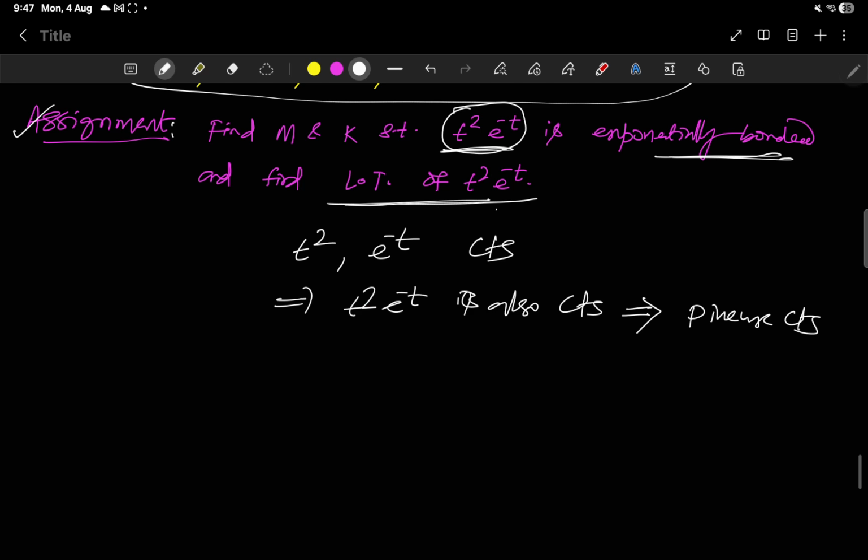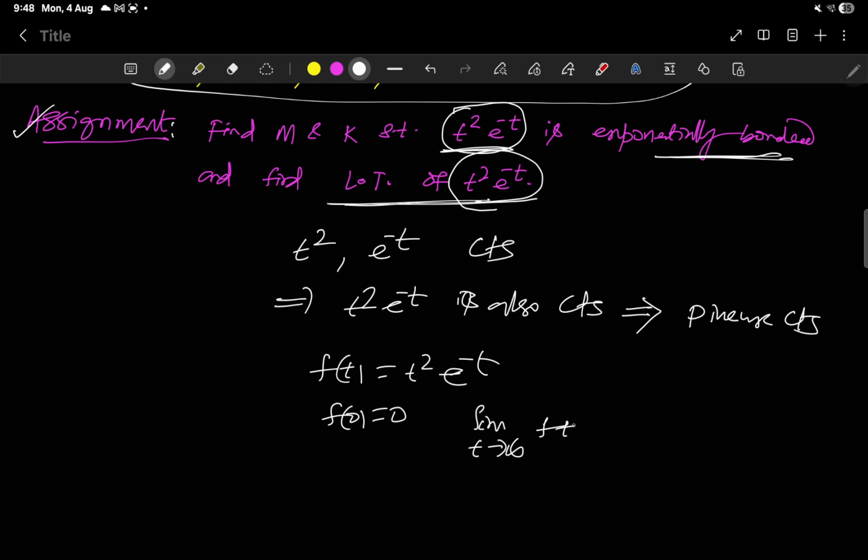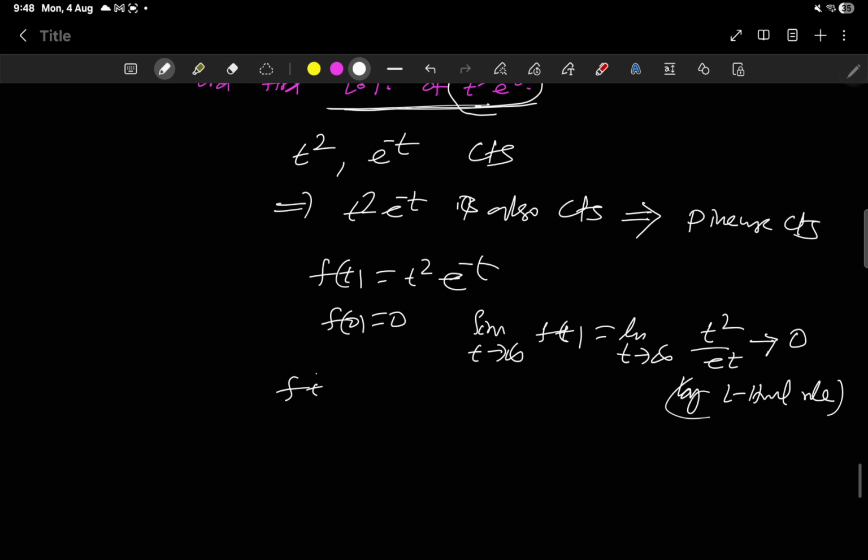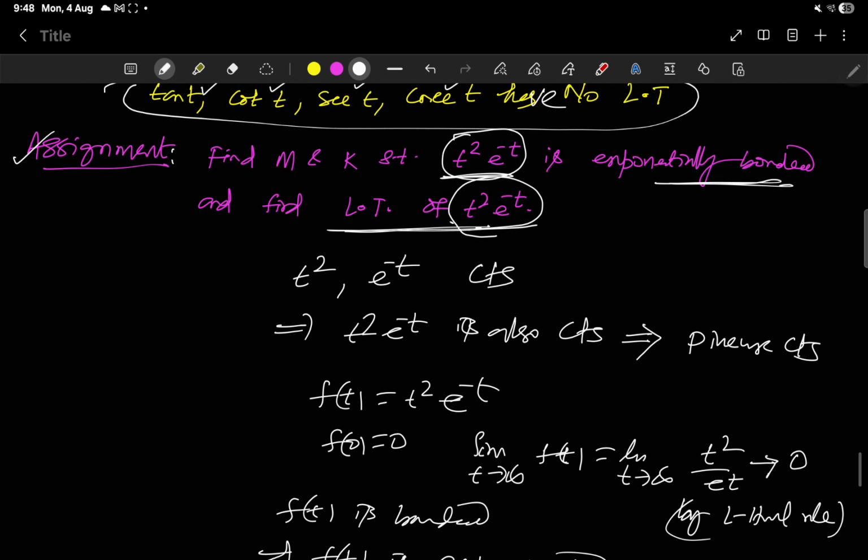Moreover, here f(t) is t square e to the power minus t, f(0) is equal to 0, and the limit as t tends to infinity of f(t) is the limit of t square by e to the power t, which tends to 0 by L'Hopital's rule, right? So f(t) is bounded, and every bounded function is exponentially bounded, right?